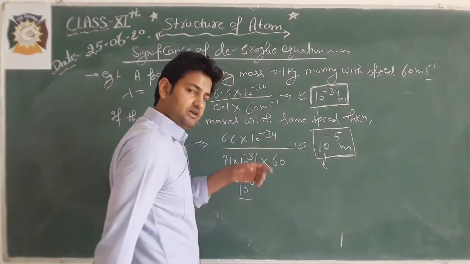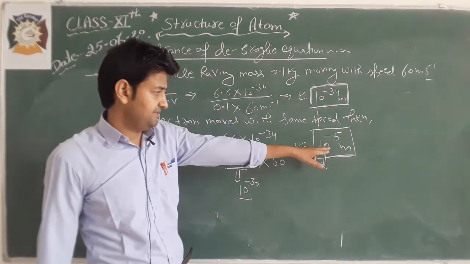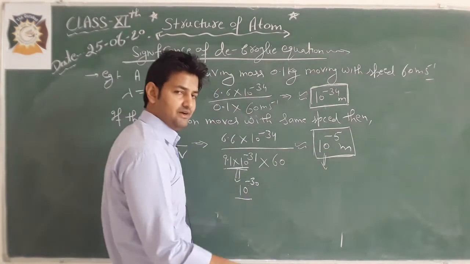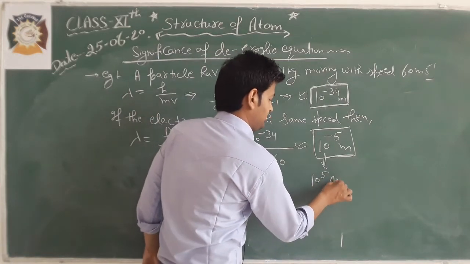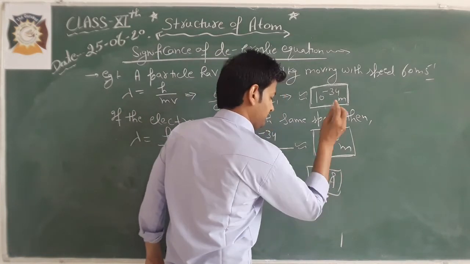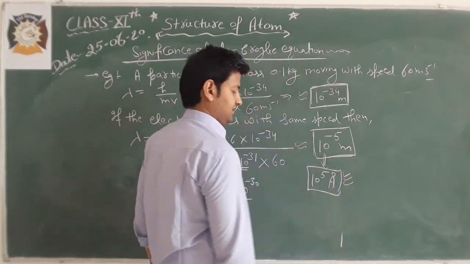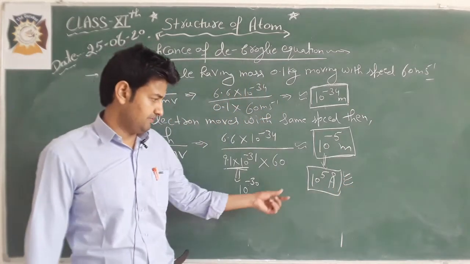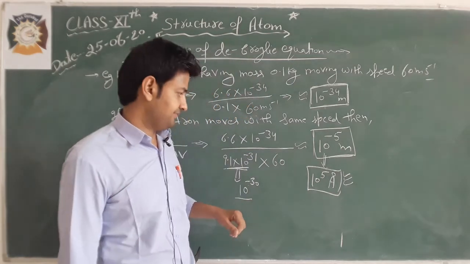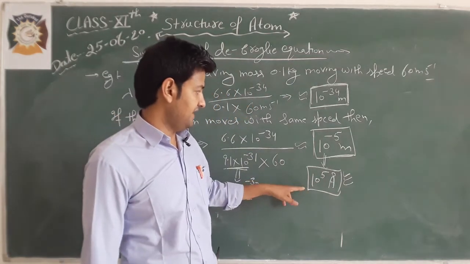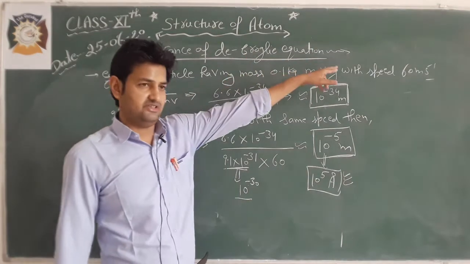If we convert meter into angstrom by multiplying by 10 to the power 10, it comes out to be 10 to the power 5 angstrom. And this is a measurable quantity of wavelength; we can measure it easily. This is the wavelength when an electron, a microscopic particle, is moving with the same speed.